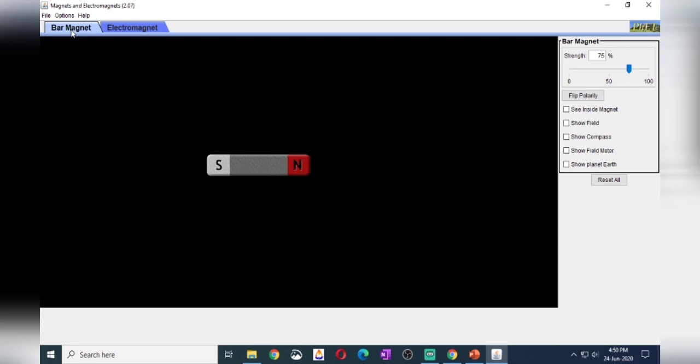Here we have taken a rectangular bar magnet, with two poles at its ends.